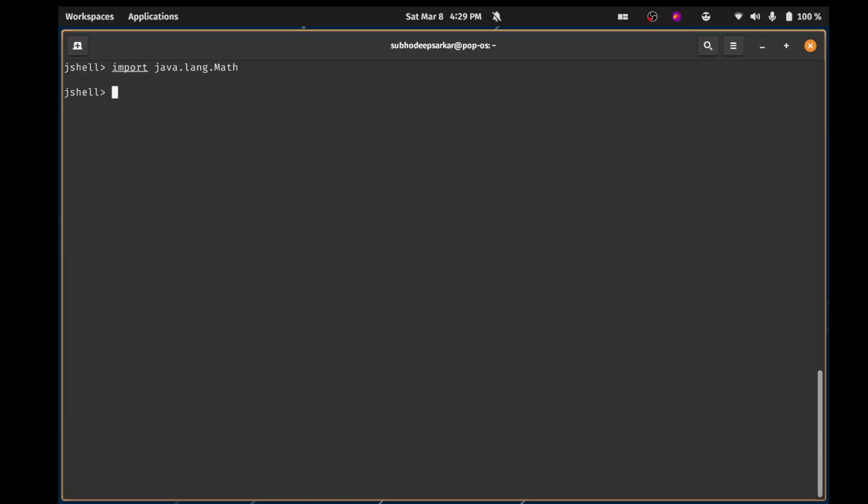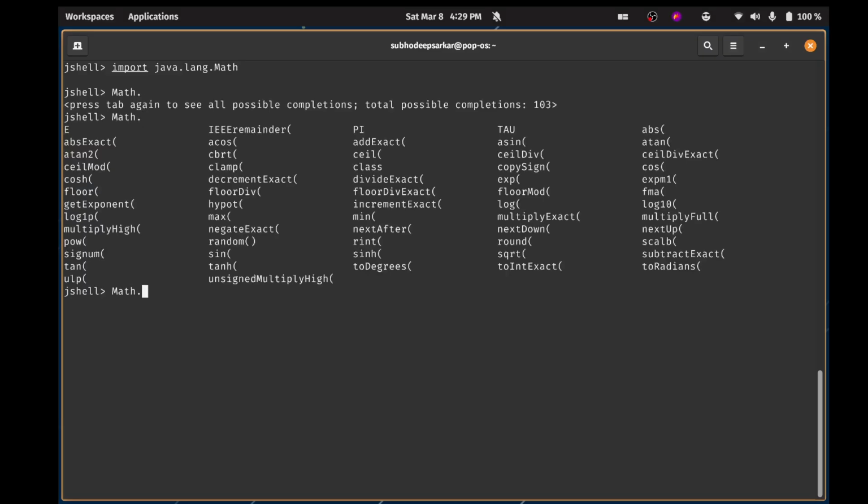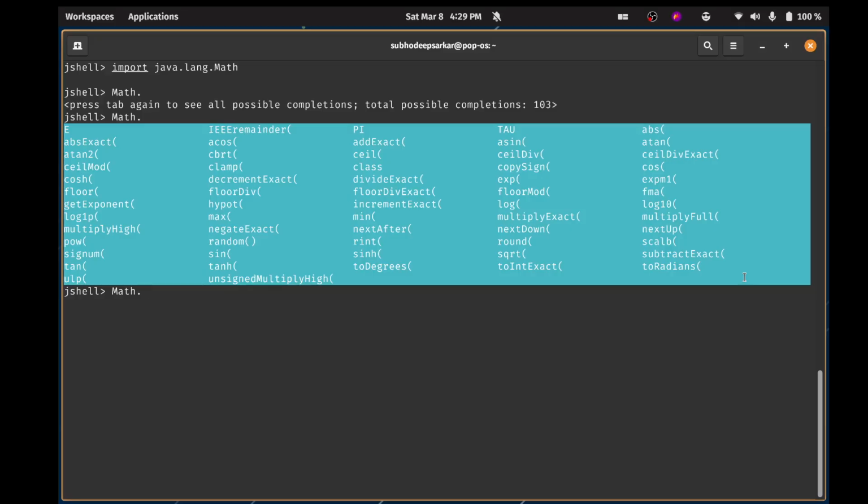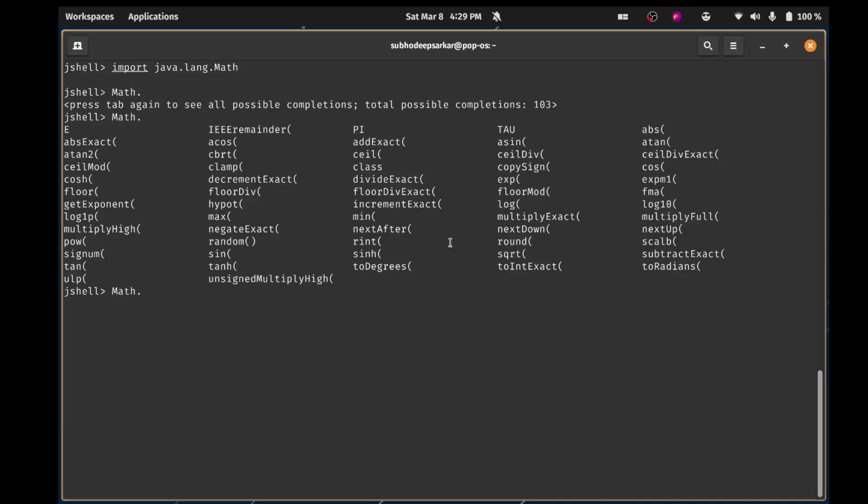Before jumping into it, let me show you how many functions the math class has. Math dot, as you can see, there are more than 103 methods over here. All of these are math functions. Of course we're not going to see all of them because it would take a lot of time to cover every single one in detail. But we will be going over the most important ones, and then you can try on your own whenever you need it because it's available on the internet, right? So let's get back, and the first method that we're going to look at is pow.